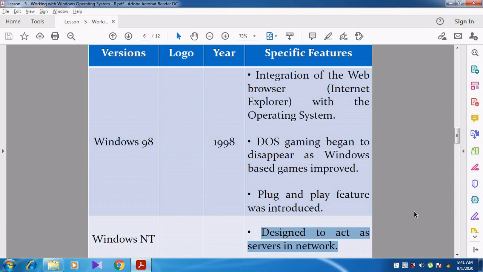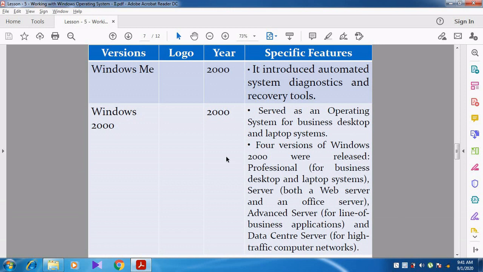Windows New Technology. Then they developed Windows ME. ME represents Millennium Edition. Millennium Edition, that is called ME. Windows ME was developed in the year 2000. So it introduced automated system diagnostics and recovery tools. Now you can see the system recovery tools which are available in your system. So those recovery tools were developed in the year 2000. They were introduced in the version Windows ME.